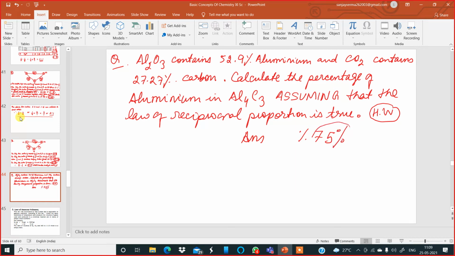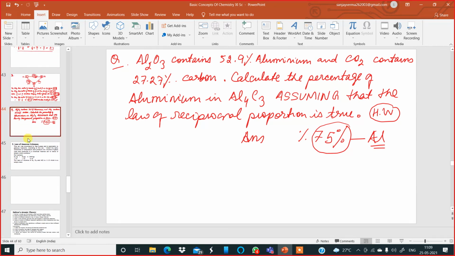Okay, for aluminum, this is the answer. But I want all of you to try this out for your homework in the evening today, and get the answer 75%. The working is more important. Assume that the law of reciprocal proportion is true. Am I clear?